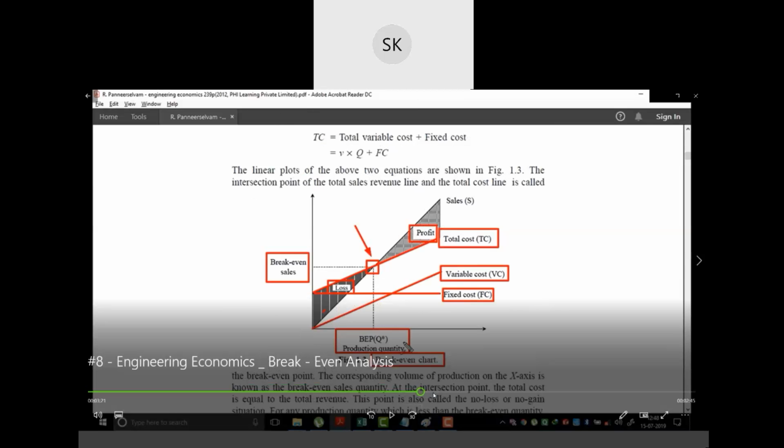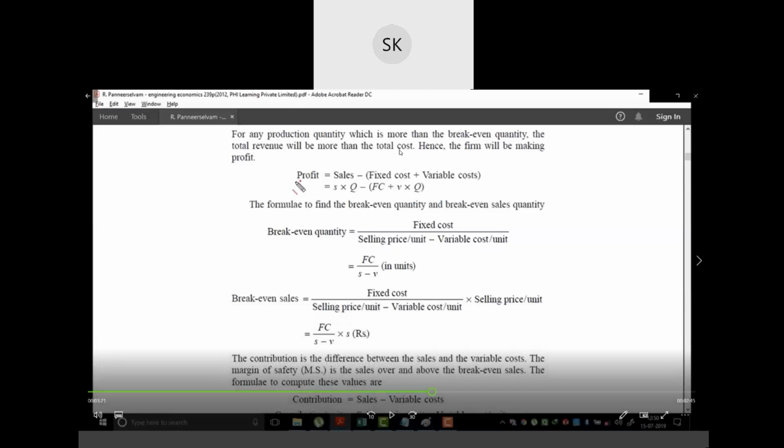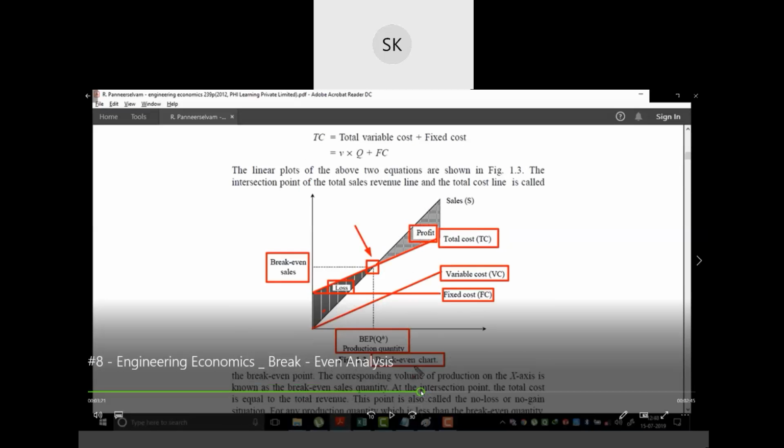Now for any production quantity which is more than the break-even quantity, the total revenue will be more than the total cost.